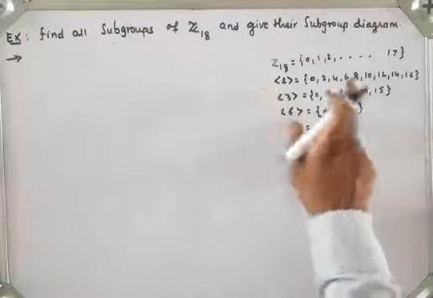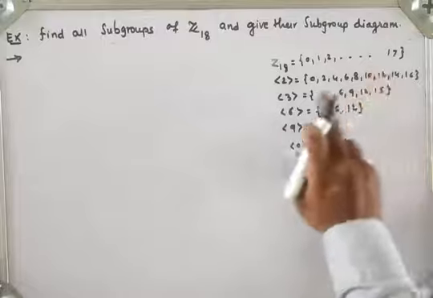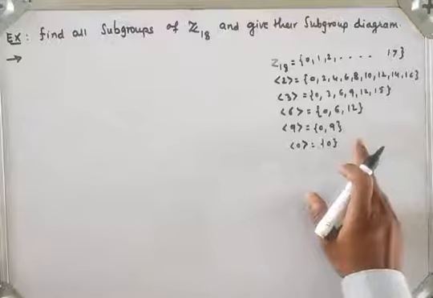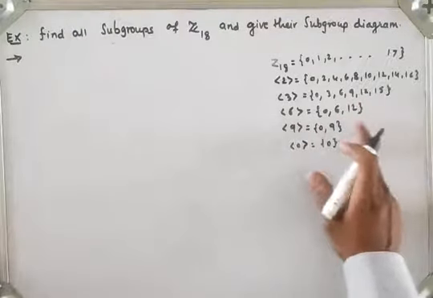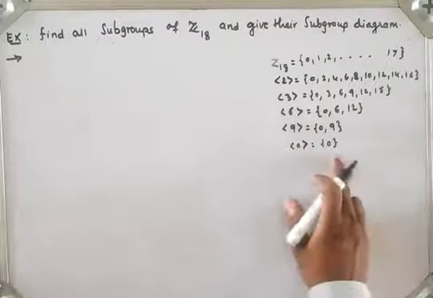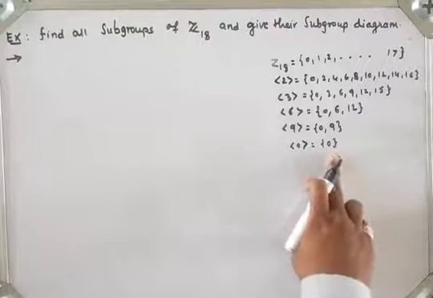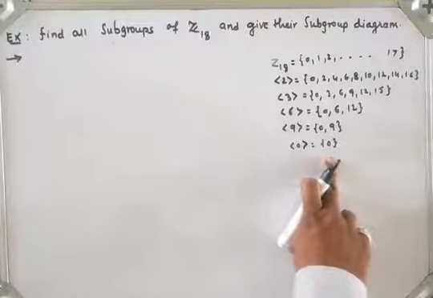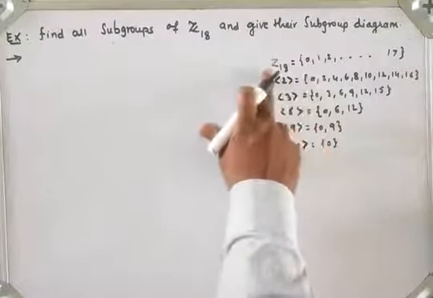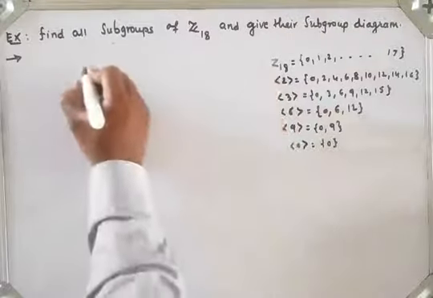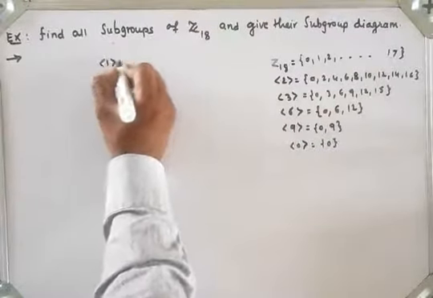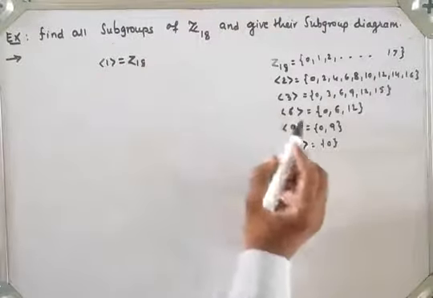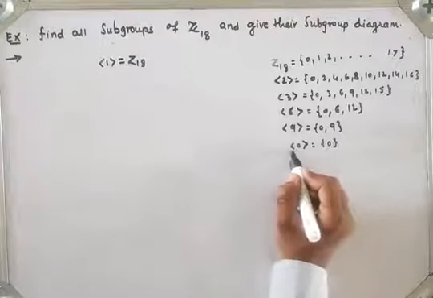I have written all the elements for your understanding. Z18 has 18 elements, generator 2 has a total of 9 elements, generator 3 has 6 elements, generator 6 has 3 elements, generator 9 has 2 elements and generator 0 has the single element 0. Now we have to find the subgroup diagram, right? So what is the biggest set here? Z18, which is generator 1. I will write it on the top, so this is Z18.